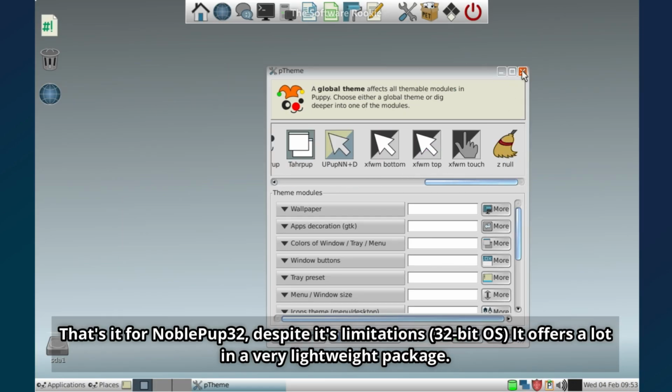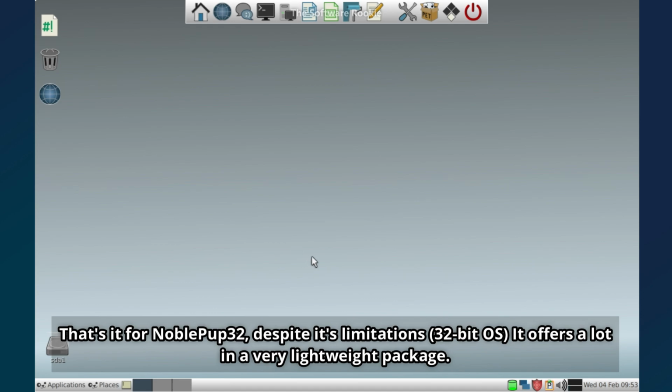That's it for NoblePup32. Despite its limitations, it offers a lot in a very lightweight package.